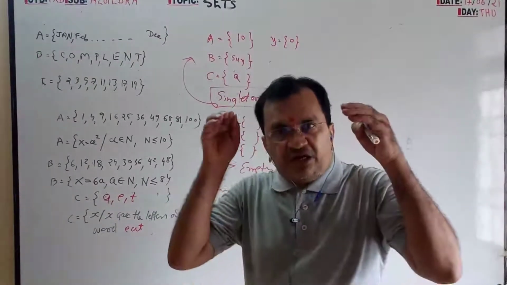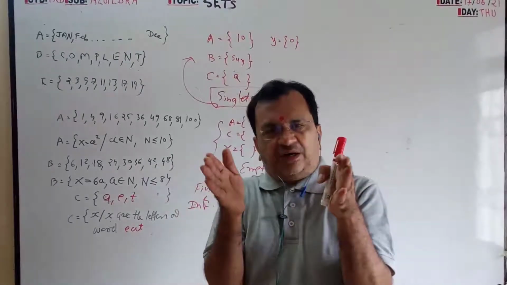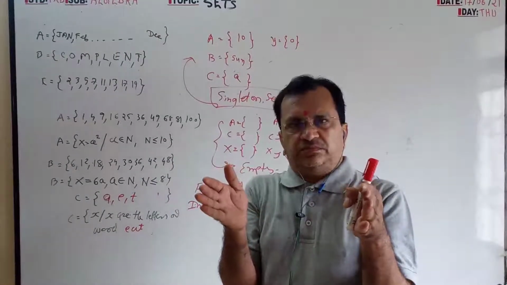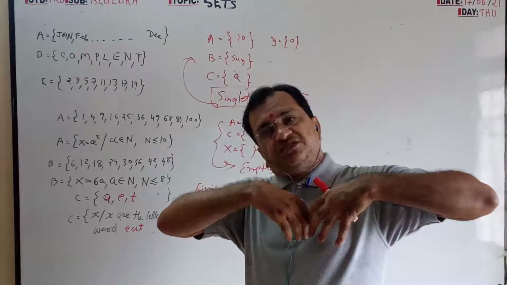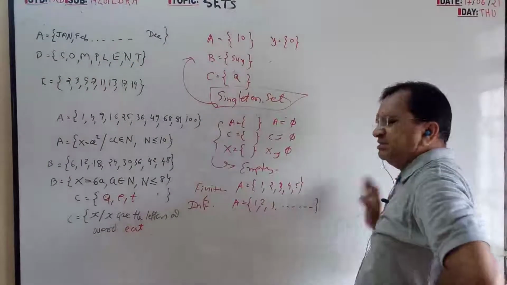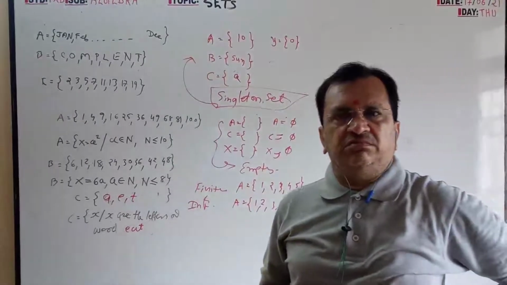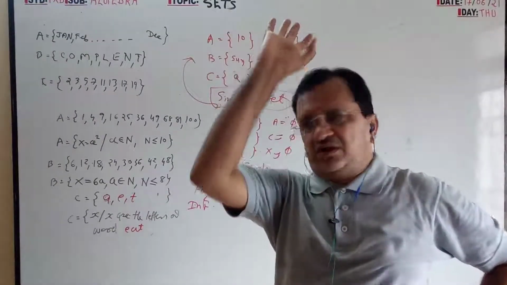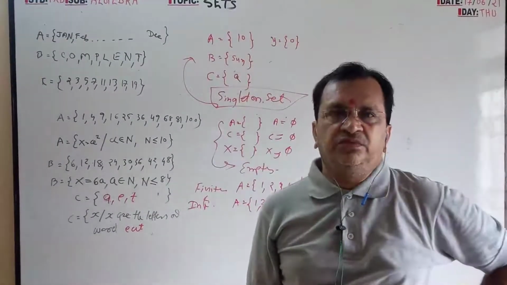Finite means a number you can count. It is a limited group. Infinite means an unlimited group of numbers, you cannot count. 1 to how much, that is not countable. The number of stars is not countable, infinite.